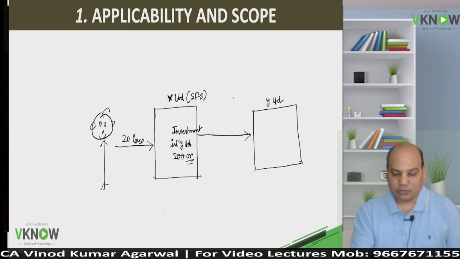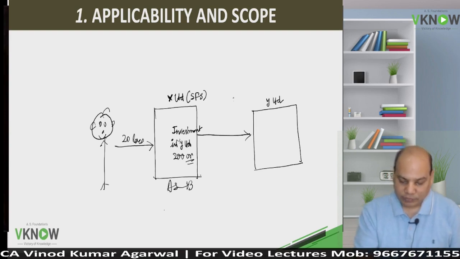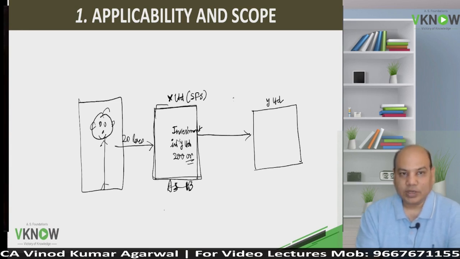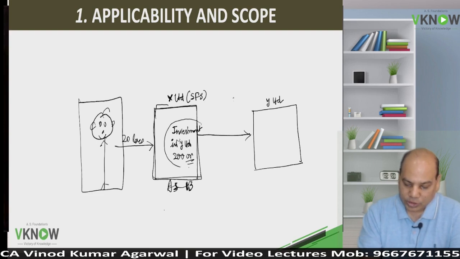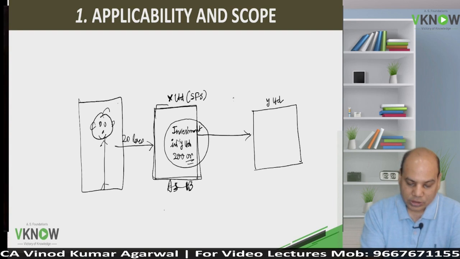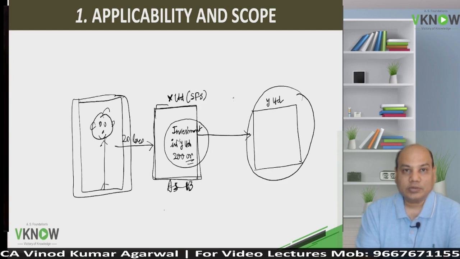If you are following only AS 13 and there is no Accounting Standard 23, then what will happen? This investor will get the annual report of X every year end, and will be able to see only one line item in the balance sheet that will say investment in Y Limited 200 crore. This investor will not be able to understand the performance of Y Limited, because Accounting Standard 13 does not require you to show the performance of the associate.